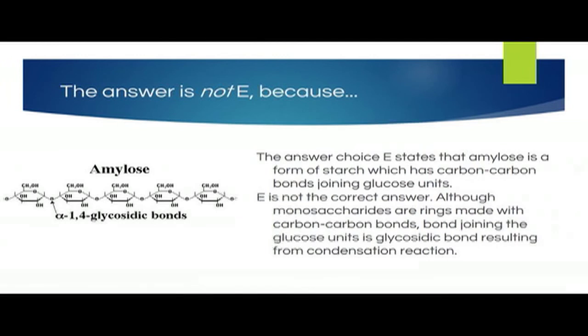Once the alcohol group from a molecule attacks the anomeric carbon of the sugar, it undergoes a series of reactions, and as a result, the glycosidic bond is formed, which is a sugar molecule linked to another molecule via an ether group, the oxygen atom bonded between the two carbon atoms. So it is not carbon-to-carbon bonds joining the glucose units. So E is not the correct answer.